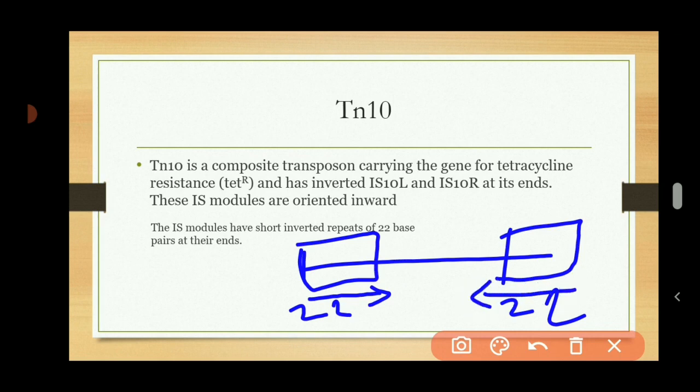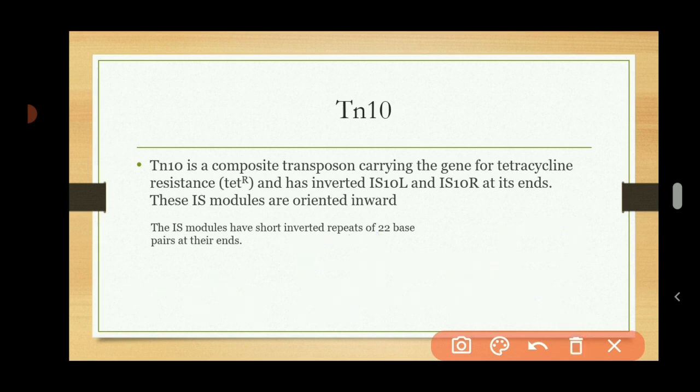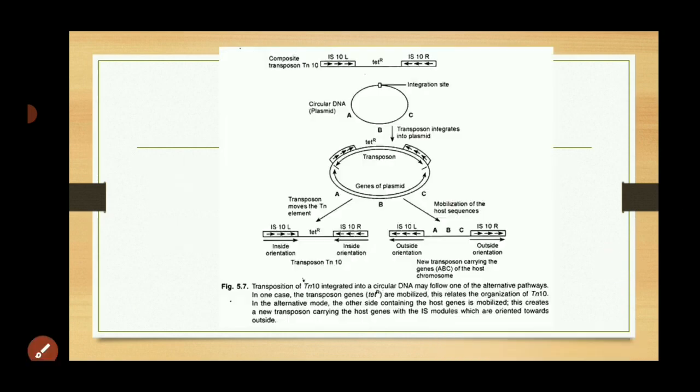Okay, they are oriented in the inward position. That means if there is A, T, C, G, then on this IS element it is like G, C, T, A. Okay, so this is the Tn element.